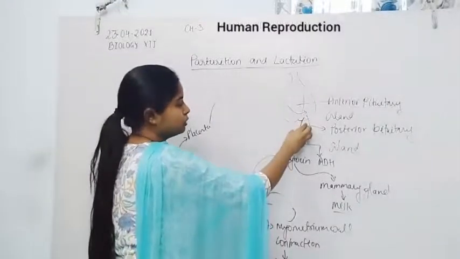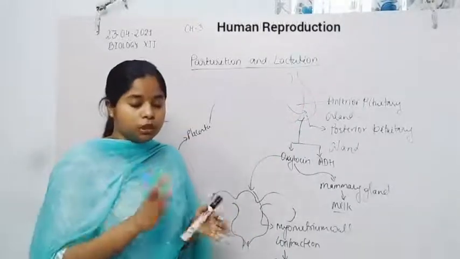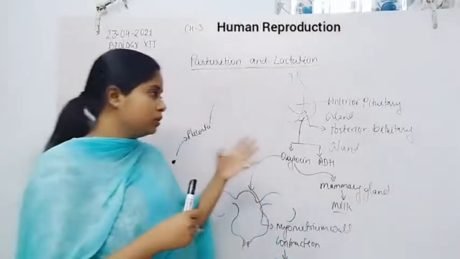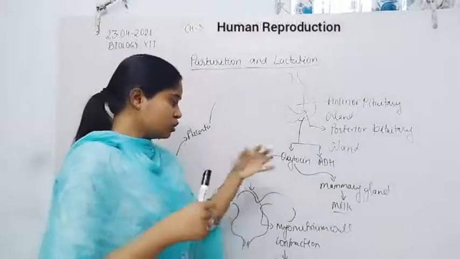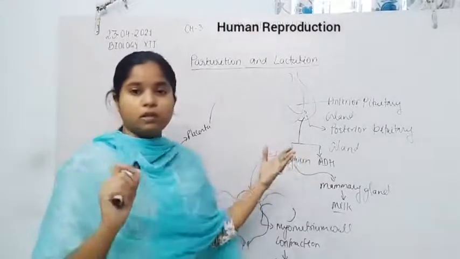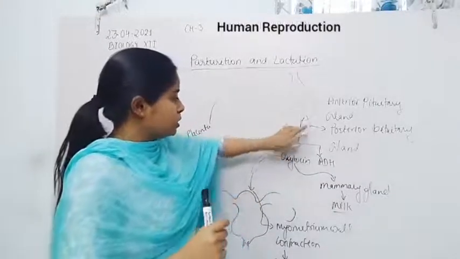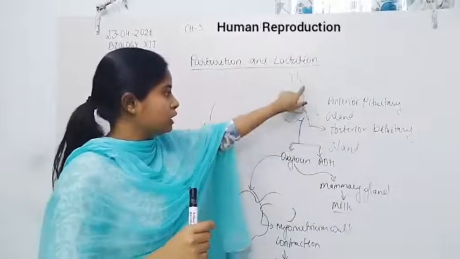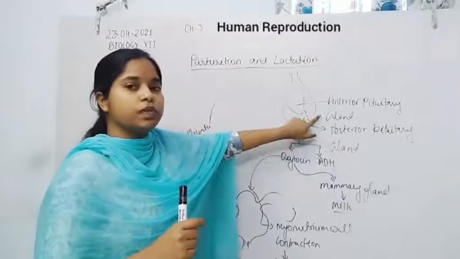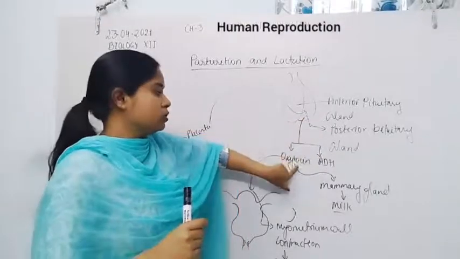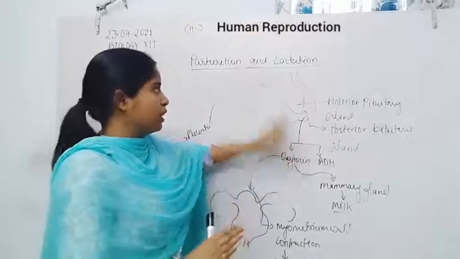the mother's posterior pituitary gland, which is directly linked with the hypothalamus through neurons. The neural cells of the hypothalamus also form oxytocin. So the neurons of the hypothalamus stimulate the posterior pituitary gland for the secretion of oxytocin and ADH both, but there is no function of ADH during parturition and lactation.